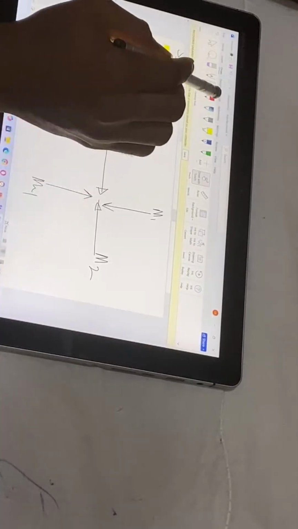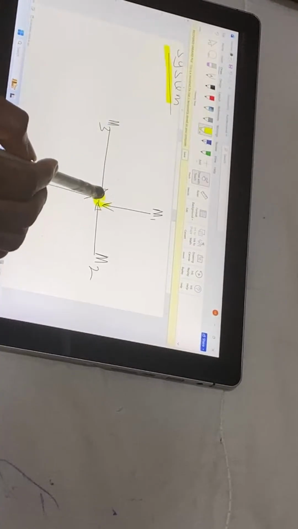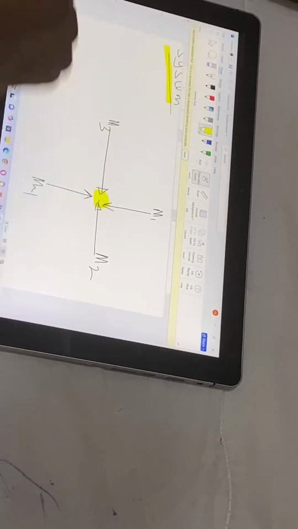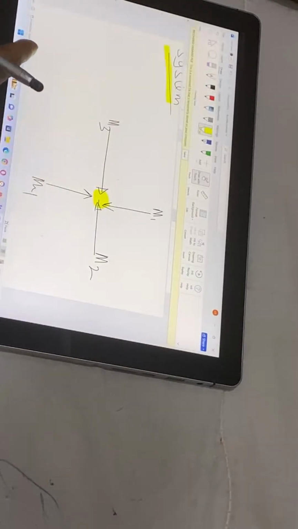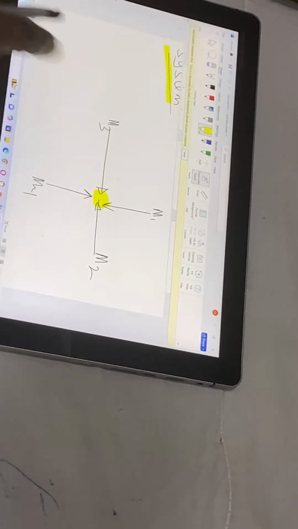So this point you are seeing here, where all the masses are concentrated, we call that particular point the center of mass.